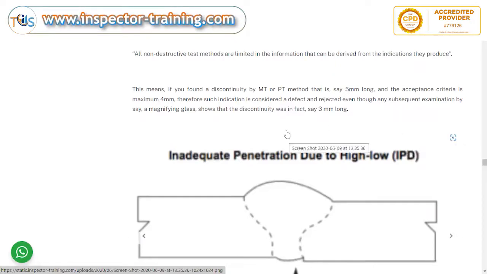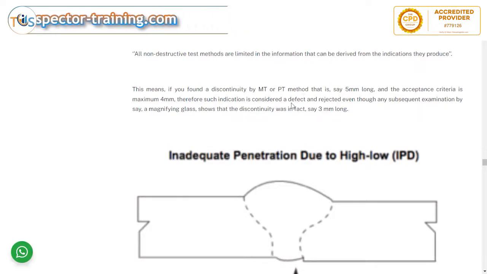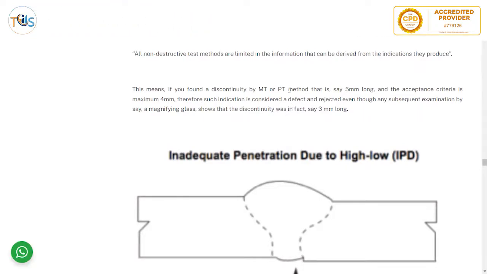The reason is that using a magnifying glass is an essential parameter, so you practically changed an essential parameter which affected the results of the examination.